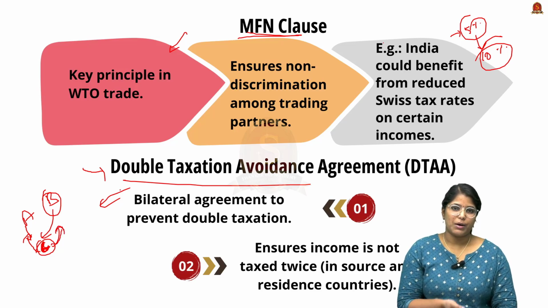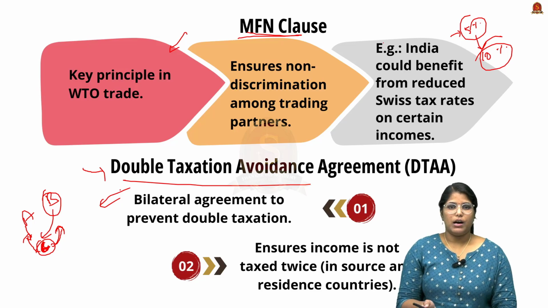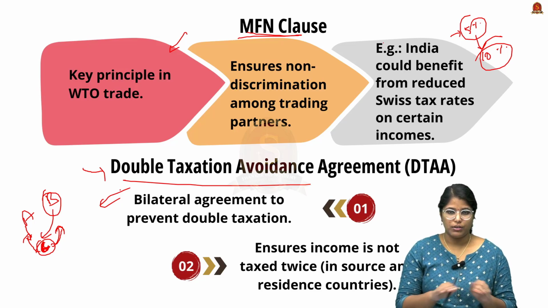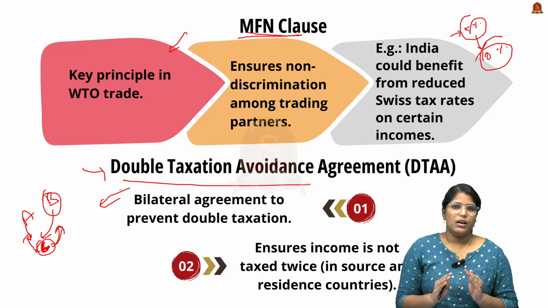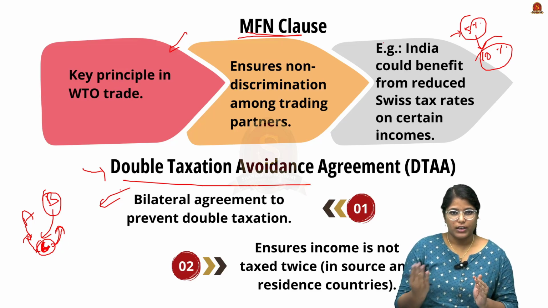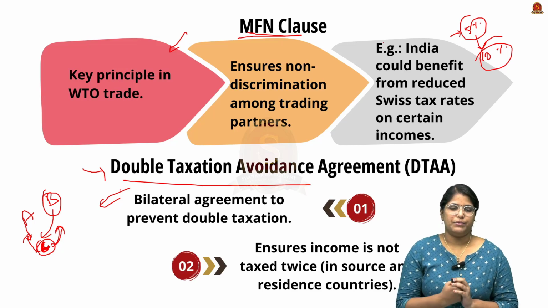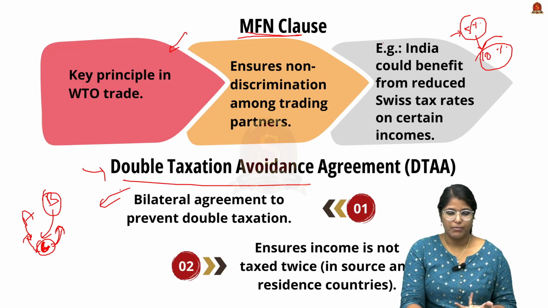But when it comes to the double taxation avoidance agreement, both country A and country B come to terms, and they settle that either country A or country B will get the tax from this particular company. So it depends upon the country, what kind of service is taking place, and the agreement between both the countries.